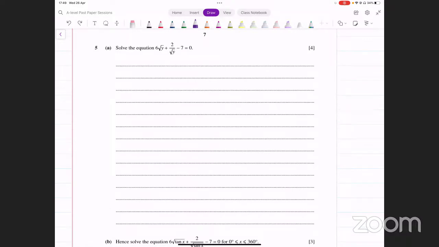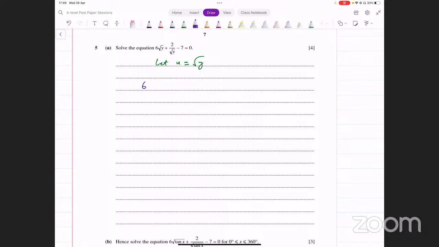5a, let's try this. We have to solve this equation. 6 into square root of y plus 2 over square root of y minus 7. Now, how do we solve this equation? आप इसमें substitution use कर सकते हो, right? So square root of y की जगह पे कुछ और डाल दो. You can use u, for instance. Let's say let u equals square root of y. Okay.